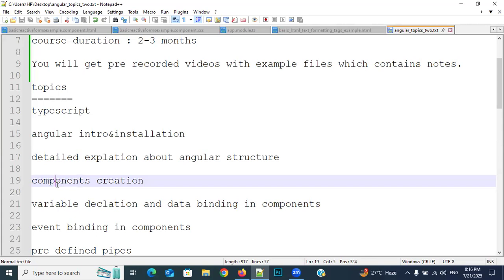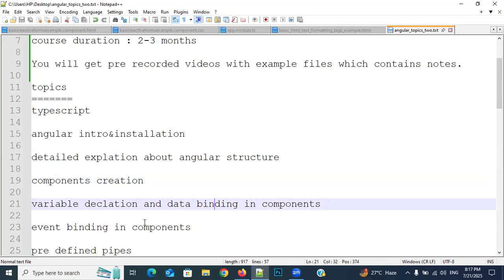We use components to provide the structure for the data. How do we do that? With the help of variables only. So: variable declarations and data binding in components. How to create the components, how to declare the variables, how to assign the data, and how to display it. Binding means displaying in that particular component.